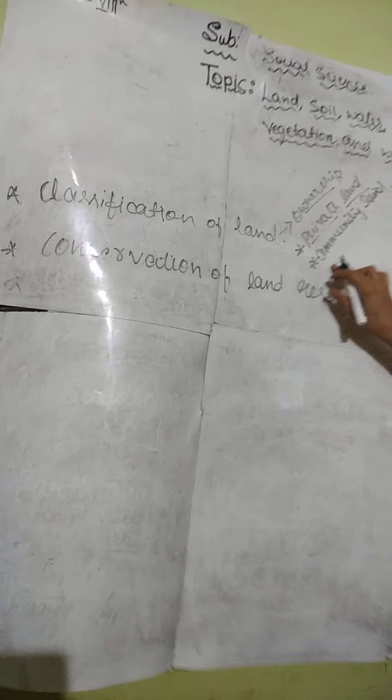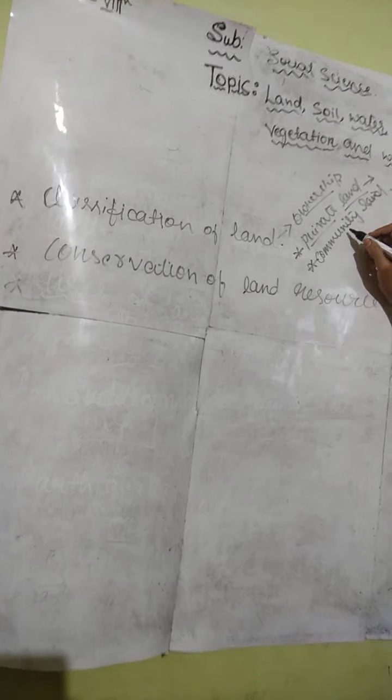So what is meant by private land here, students? The private land is a land which is owned by an individual. So it is owned by an individual, and is called private land.